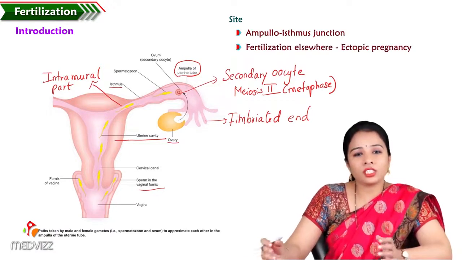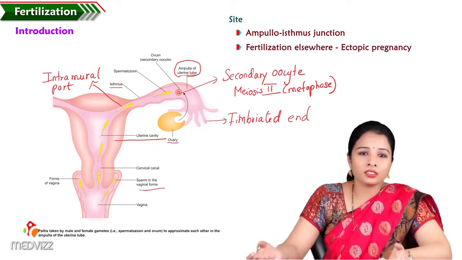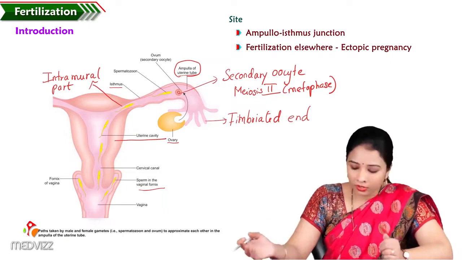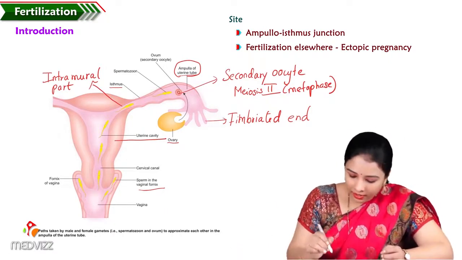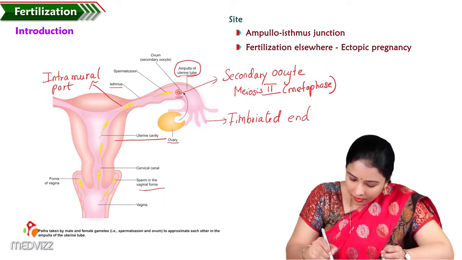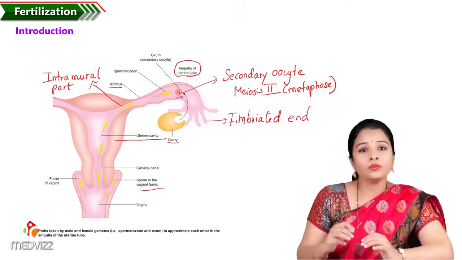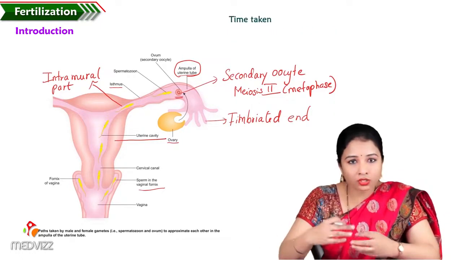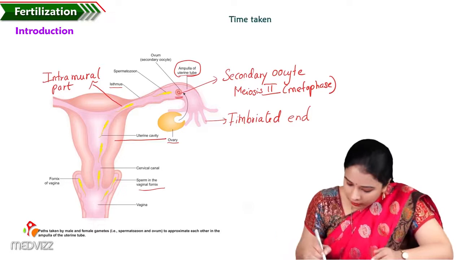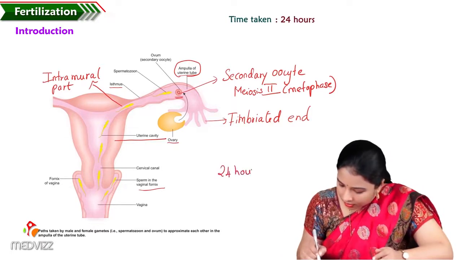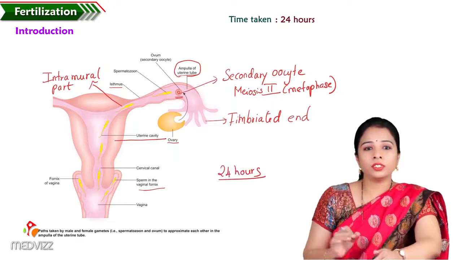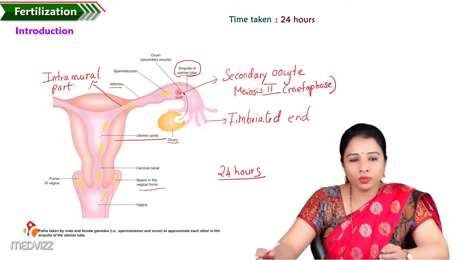If fertilization occurs elsewhere, it may result in abnormal, that is ectopic, pregnancies, which we will discuss a little later. The time taken for the process of fertilization is approximately 24 hours.